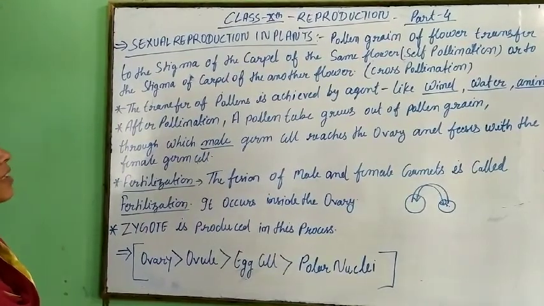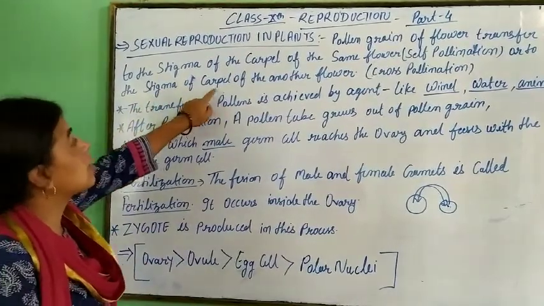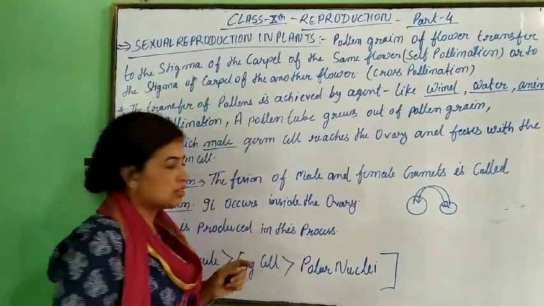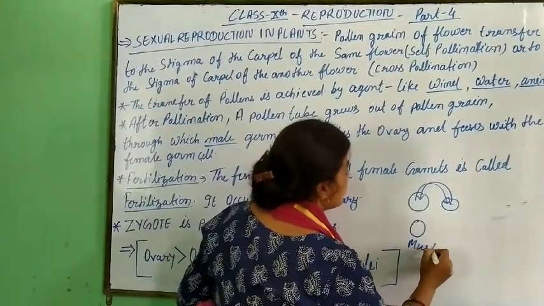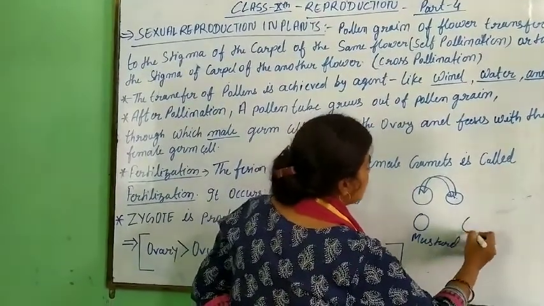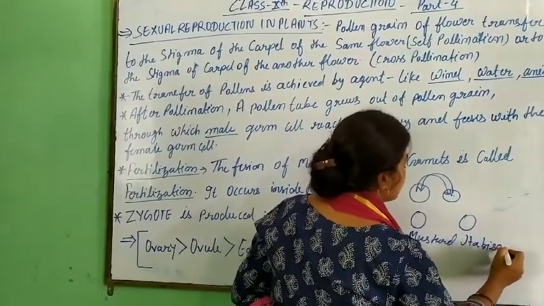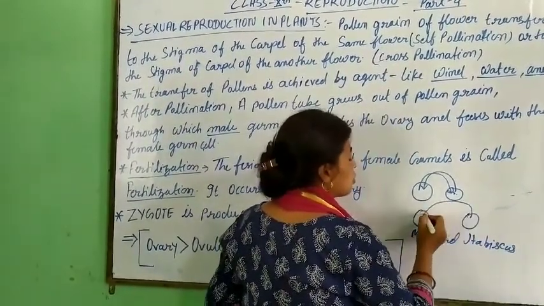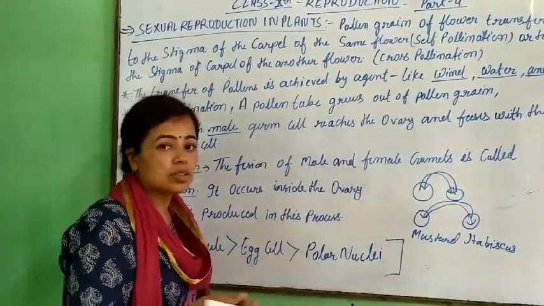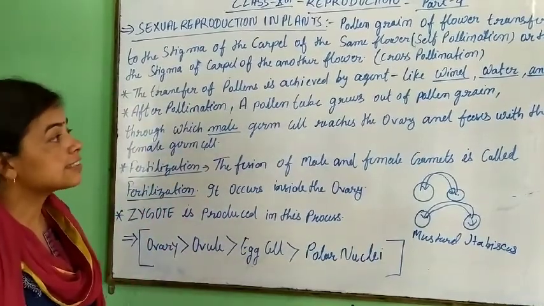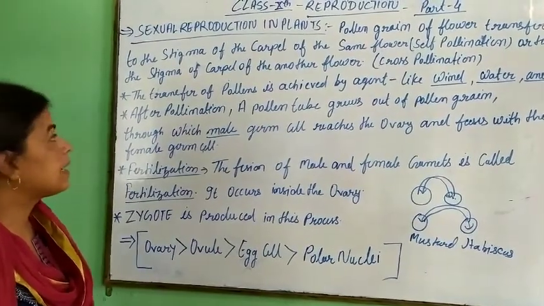Now let's see what cross-pollination is. The pollen is transferred to the stigma of the carpel of another flower. It means this is the flower of mustard and this is the flower of hibiscus. When the pollen goes from the mustard to the hibiscus, this is cross-pollination, and this germinates and grows in the process of reproduction in plants.